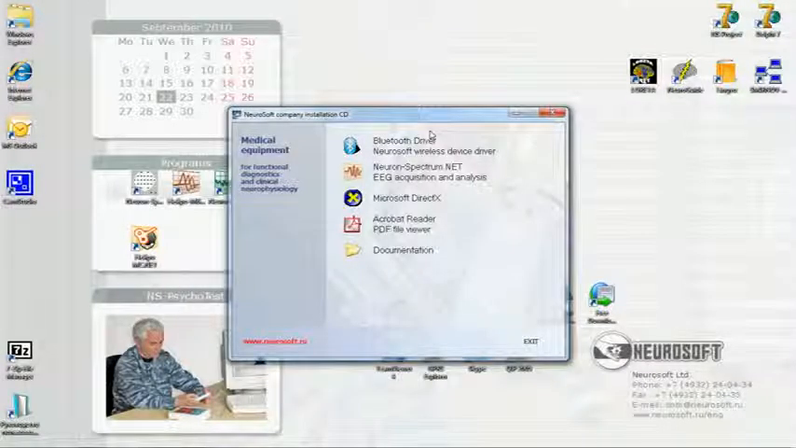To install Neuron Spectrum NET software on your computer, please insert the installation disk into your DVD drive. Setup program will start automatically. If it does not, please run it from the disk manually. In Setup Program window, select Neuron Spectrum NET item. Press left mouse button.